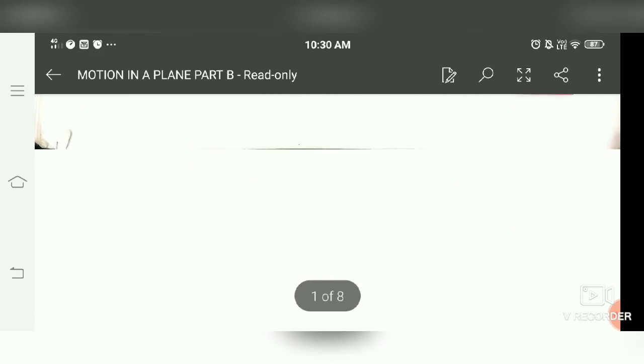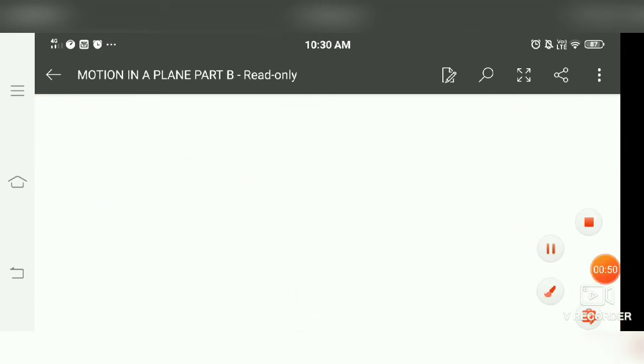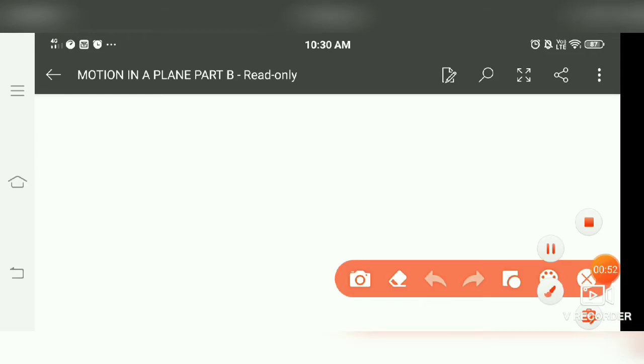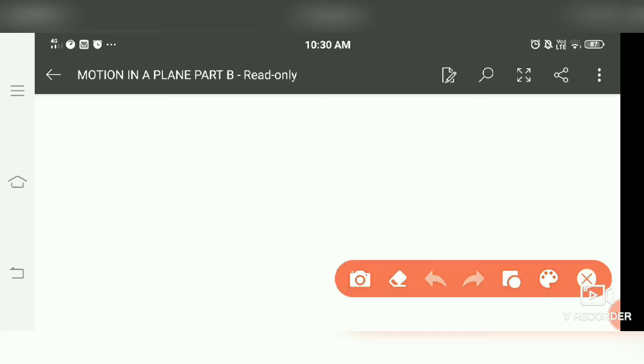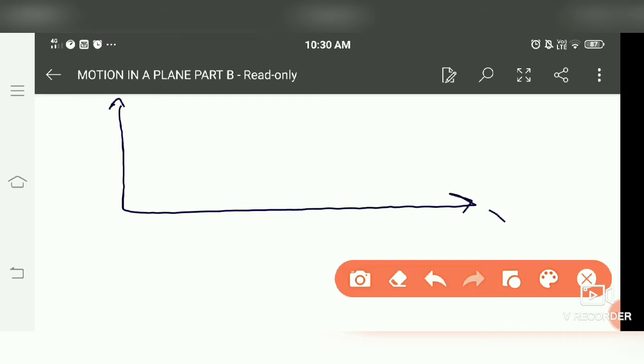Now if we talk about it in general, there are different things to be discussed. Suppose these are two axes, x-axis and y-axis.